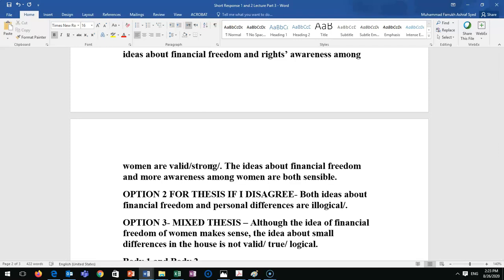If you use the word agree or disagree, you have to use I. Now I, you, we, our, us, they are all out of PF1. They were out of post foundation 1, they're out of post foundation 2. You're not using that language. So that's why you have to use these words. Another option, same thing. The ideas about financial freedom and more awareness among women are both sensible. So simple thesis statement, make your life easy. This is very simple. I have both ideas. I have my position very clear to my teacher. I can get full points for this thesis.